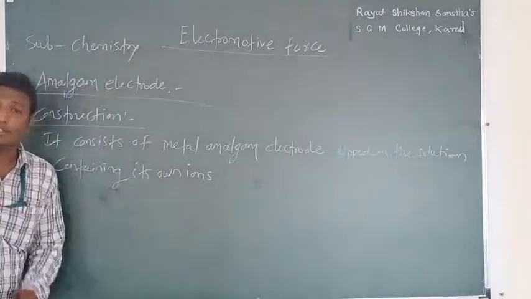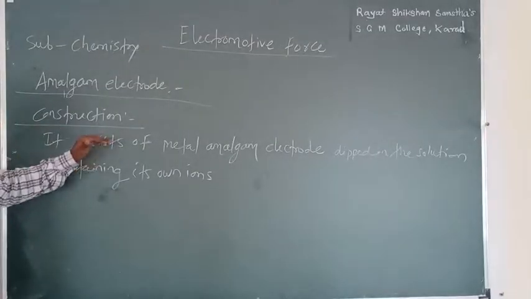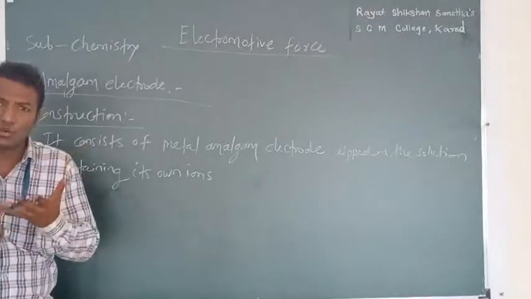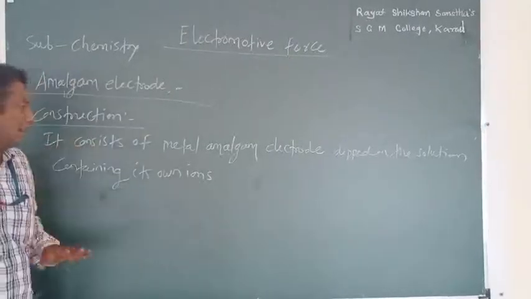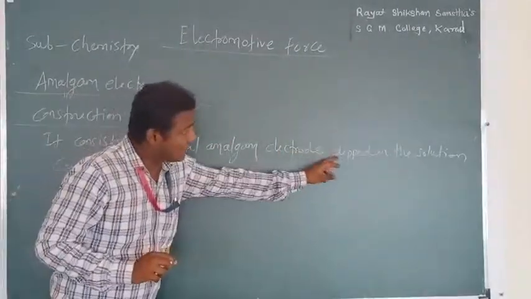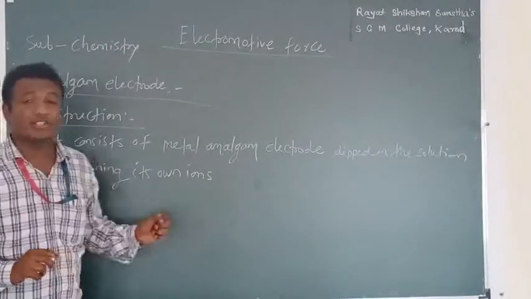Are you getting what I'm saying? It's very important. It consists of metal, any metal. You can take sodium, potassium, zinc, lead, any metal, electrode dipped in the solution containing its own ions.